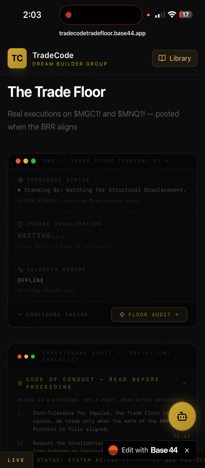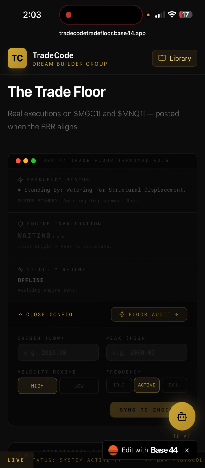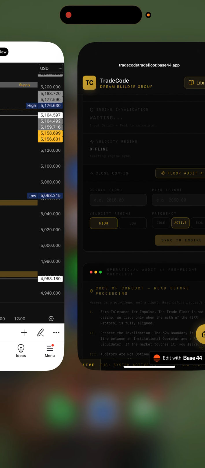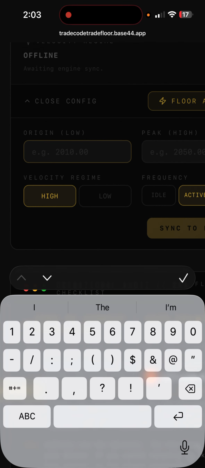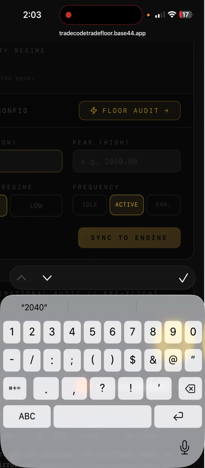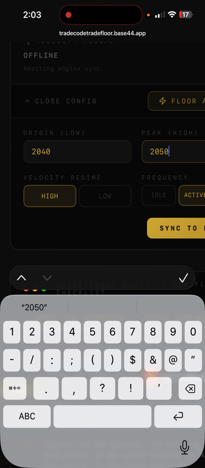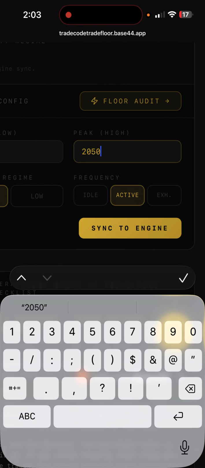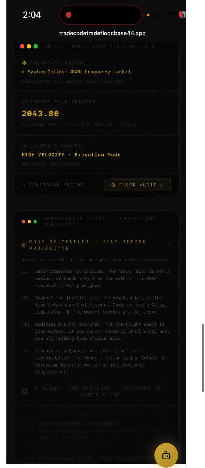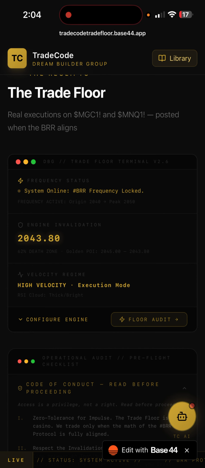Things get crazy here because now you can go to configure the engine, and the same numbers that you put inside of the engine, you could bring here. Velocity measurement high. This is an active trade, and you could sync this. Now this on the trade floor has your entry, has your invalidation, has high velocity execution mode, the 62% depth zone, the golden POI. It gives you your golden POI once you put that in.